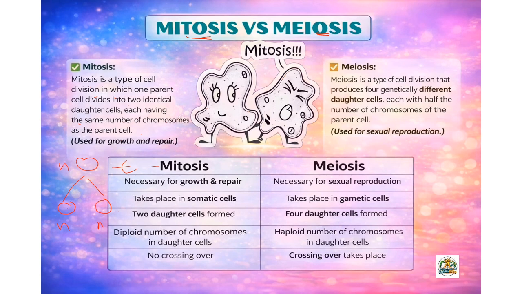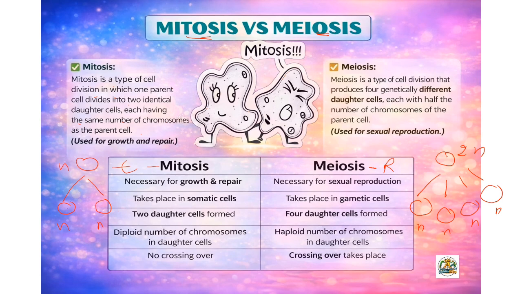So what is meiosis then? Meiosis is a type of cell division that produces four genetically different cells. You have to notice this: these are genetically different cells, not identical ones, each with half the number of chromosomes of the parental cell. One cell will undergo division and form four cells. This is a 2n diploid cell, and it will form n, n, n, n, meaning half the number. So it is reducing the number of chromosomes in the daughter cells as compared to the parent cell, and then it is called a reductional division.